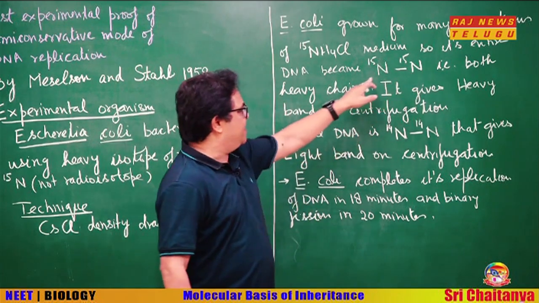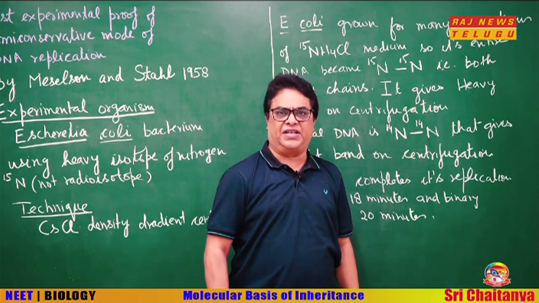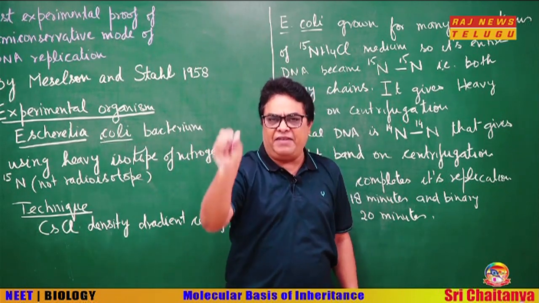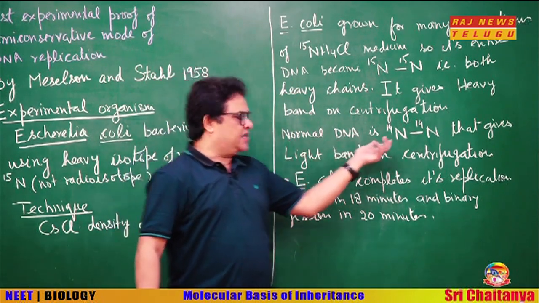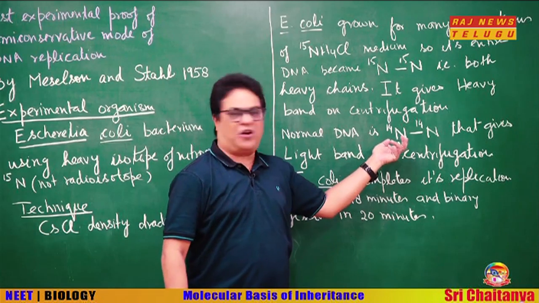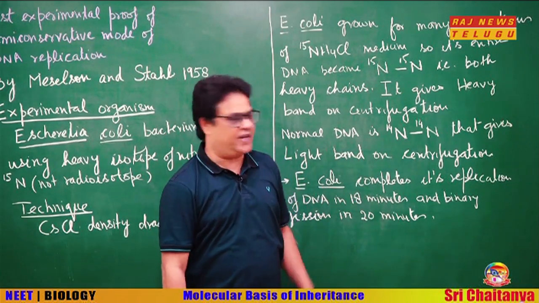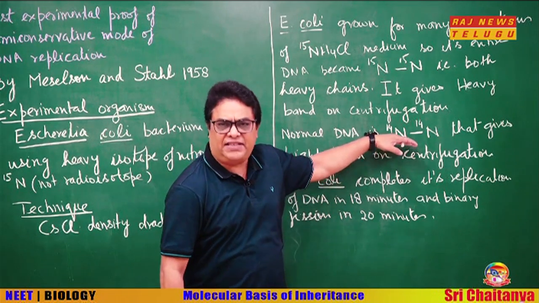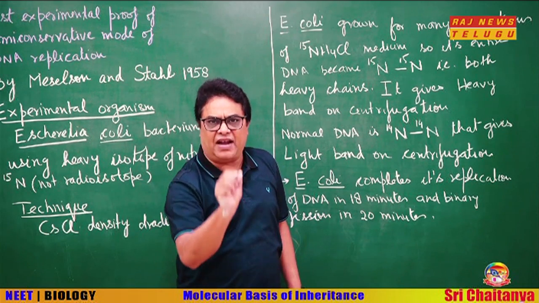Okay. And when we will subject this DNA to density gradient centrifugation, we will find a heavy band in the tube. Okay. Normal, you know that normal nitrogen is N14. So, normal DNA on both strands the nitrogenous bases have N14. So, if we subject this DNA to density gradient centrifugation, we find a light band.